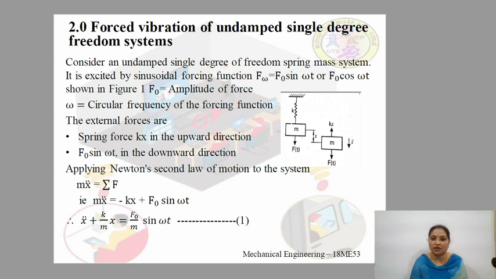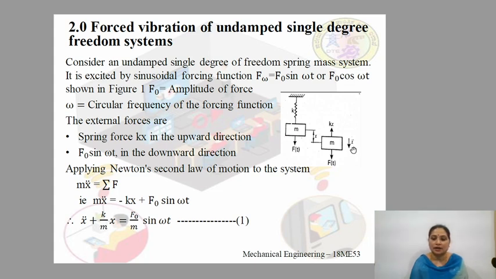Here F0 is nothing but the amplitude of the force and ω is the circular frequency of the forcing function. In the figure we can see that when the force is acting on the mass, the displacement from the equilibrium position is x, and the acceleration of the body is in the downward direction, that is x double dot.